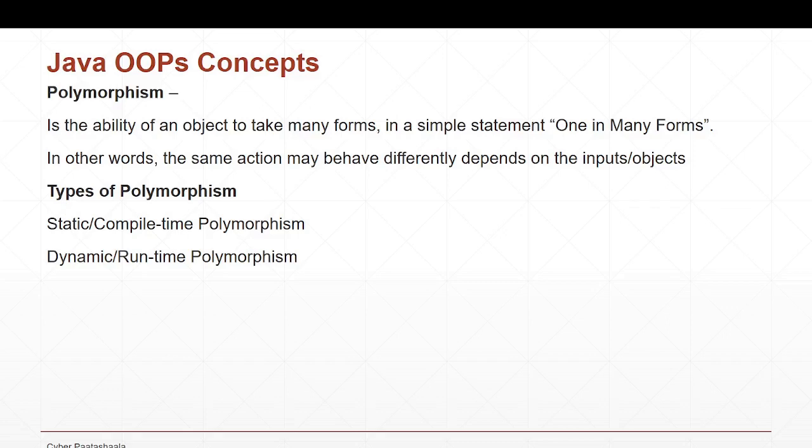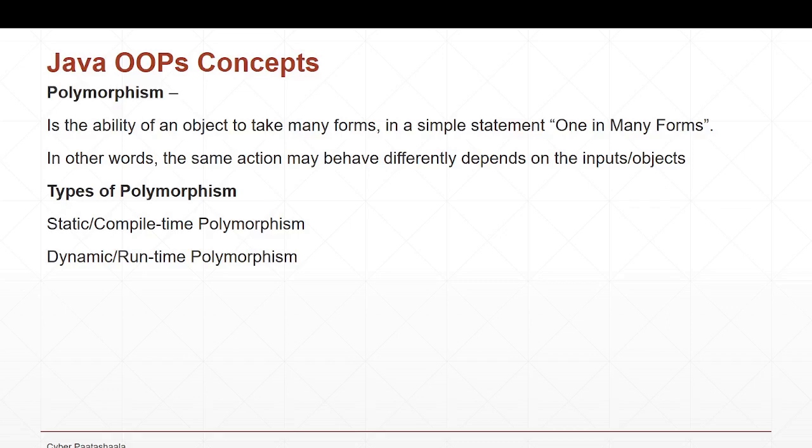In the second case, which we discussed in method overriding, you define the same method with the same number of arguments and the same prototype in the parent and child classes. If you are calling the sum method using the parent class object, then the sum method of the parent class will get invoked. If you are calling it using the child class object, then the sum method of the child class will get invoked.